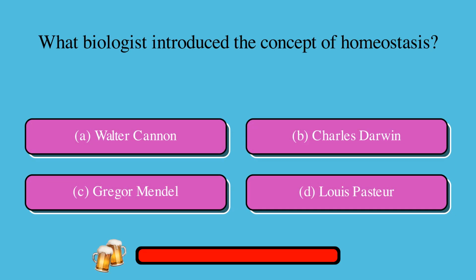What biologist introduced the concept of homeostasis? A. Walter Cannon, or B. Charles Darwin, or C. Gregor Mendel, or D. Louis Pasteur? The correct answer is A. Walter Cannon.